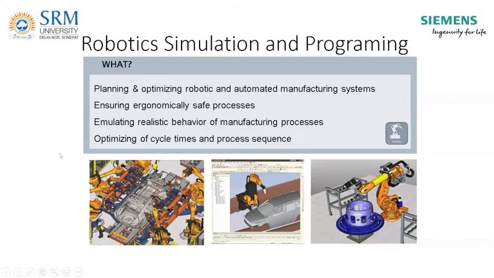Robotic simulation and programming is done to optimize the robotic and automated manufacturing system, ensure an ergonomically safe process, and emulate related behavior of a manufacturing process. Emulating means you can connect different softwares to this and emulate it to get the same results as in virtual commissioning. And optimizing means you can create what-if scenarios by changing the layout of the line and see how much would be the output. You can create different what-if scenarios beforehand also, and you can ensure the optimized process.